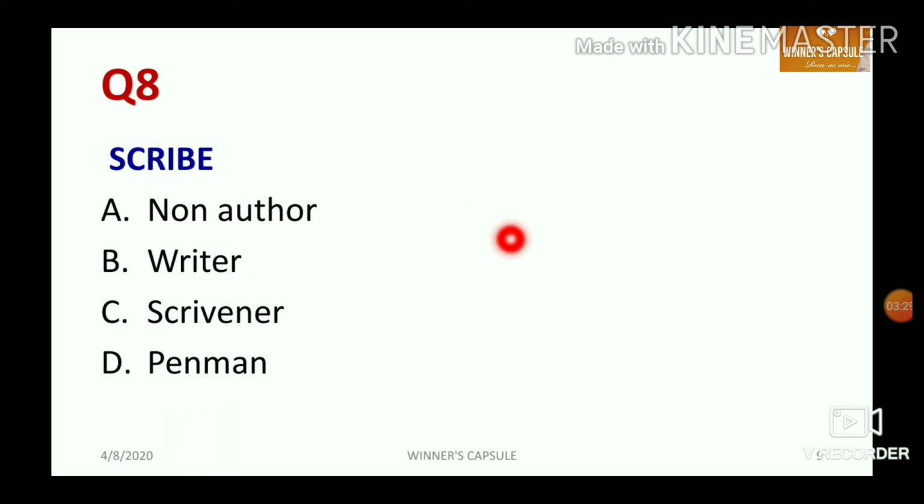Now let's discuss question number 8. Scribe. What is the opposite word meaning of scribe? Non-author, writer, scrivener, penman. Writer, scrivener, penman are all similar word meanings to scribe, but non-author is opposite to scribe. So option number A is the correct answer for this question.